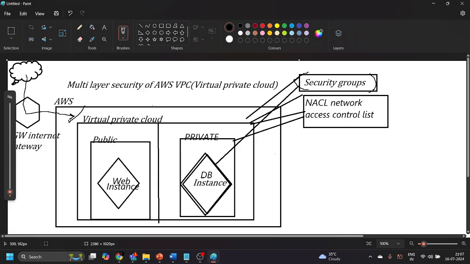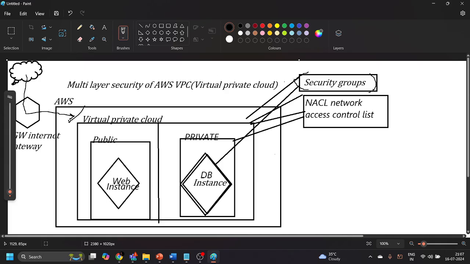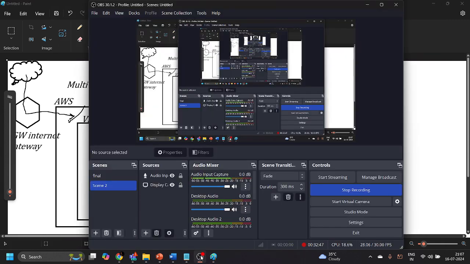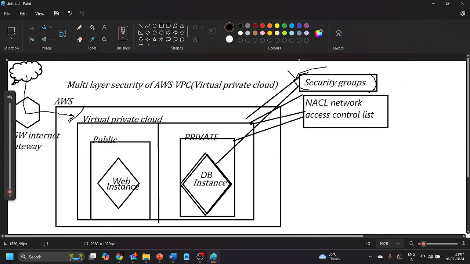What we have done, guys, we have configured the security group. The video is still recording, right? Okay, yes, everything is good. So we have created a security group, which is the virtual firewall on the instance level or virtual machine level, and this network access control list, which is a firewall on the subnet level. So far so good. We have created this virtual private cloud environment.